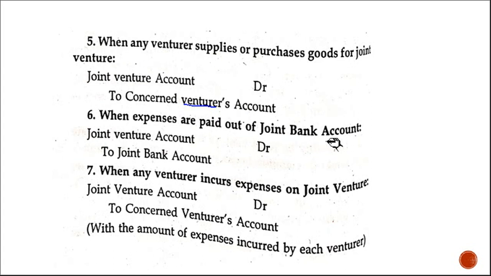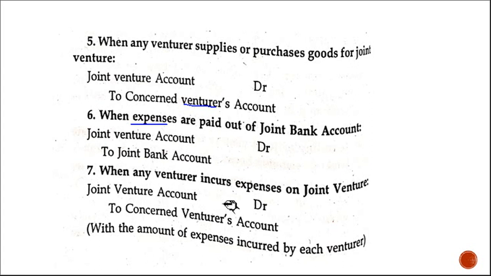When expenses are paid out of the joint bank account, usually what do we do? Expenses account debtor to cash account, cash or bank. But here I told you, we are not writing the name expenses. It is for the joint venture. So we have to write joint venture account. Joint venture account debtor to joint bank account. When the joint bank account is credited, that means cash is going out. Correct? So joint venture account debtor to joint bank account.